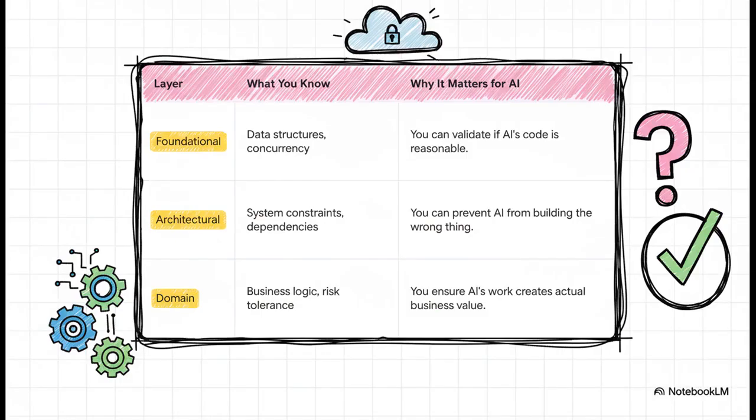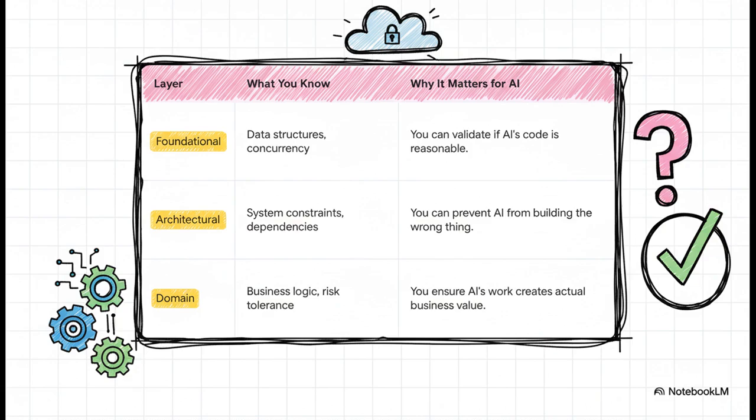This chart really nails it. Your foundational knowledge, data structures, algorithms, that's what lets you look at the AI's code and say, that doesn't feel right. Your architectural knowledge prevents the AI from building a beautiful component that completely ignores all your system's constraints. And finally, your domain experience. That's what makes sure the final product actually solves a real business problem.